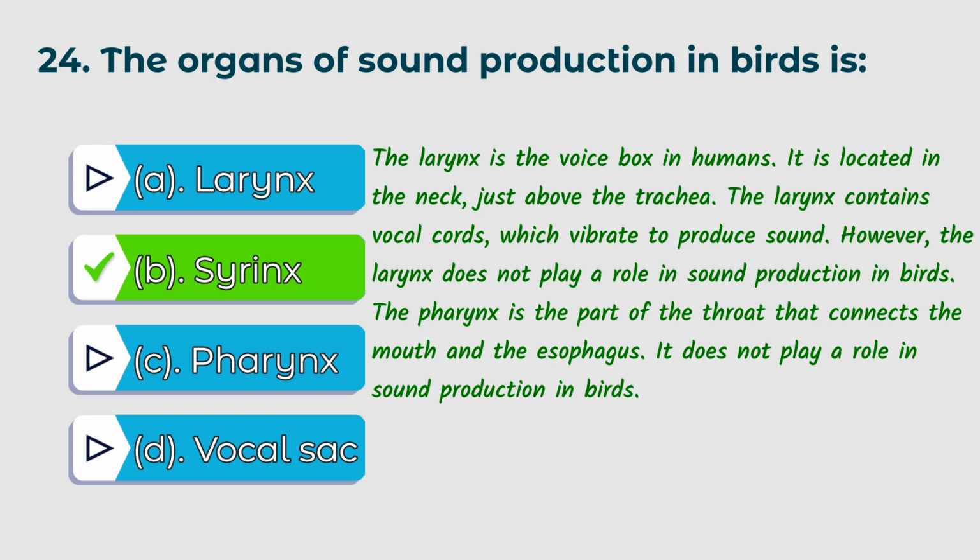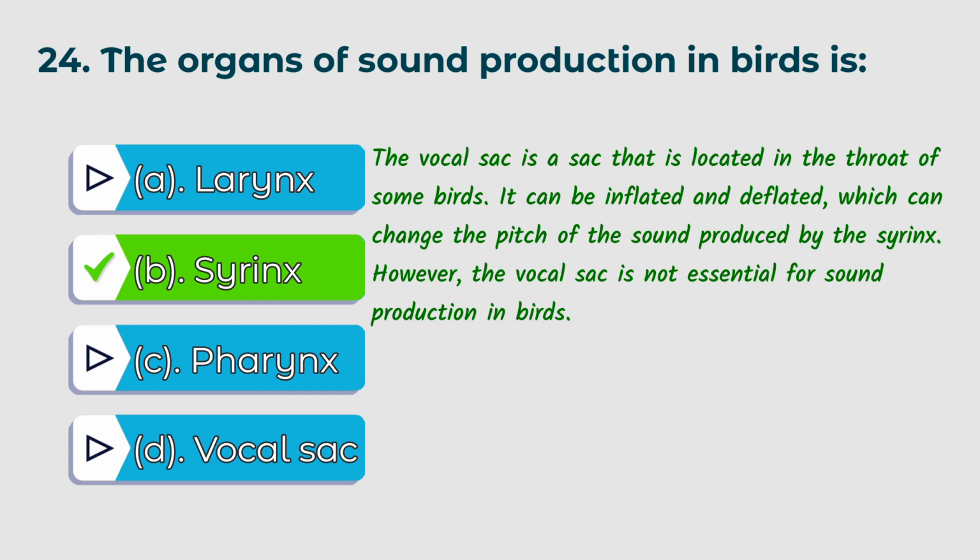However, the larynx does not play a role in sound production in birds. The pharynx is the part of the throat that connects the mouth and the esophagus. It does not play a role in sound production in birds. The vocal sac is a sac that is located in the throat of some birds. It can be inflated and deflated, which can change the pitch of the sound produced by the syrinx. However, the vocal sac is not essential for sound production in birds.